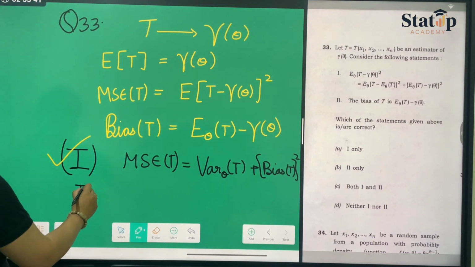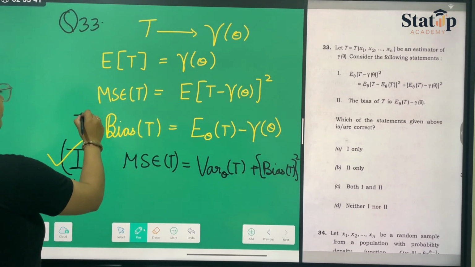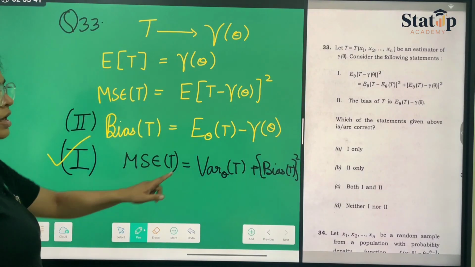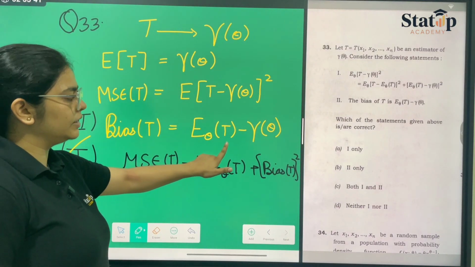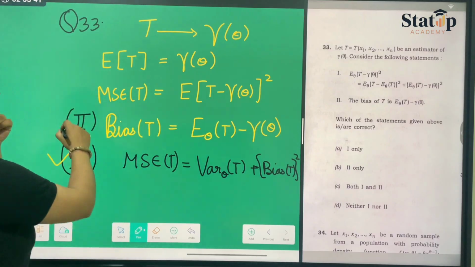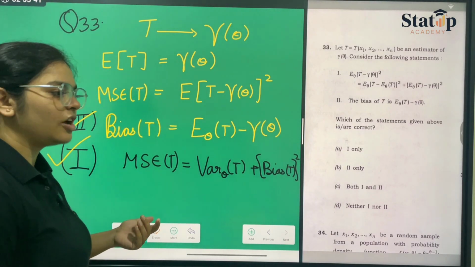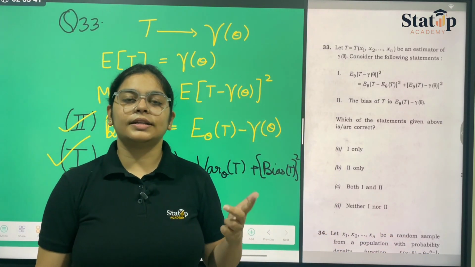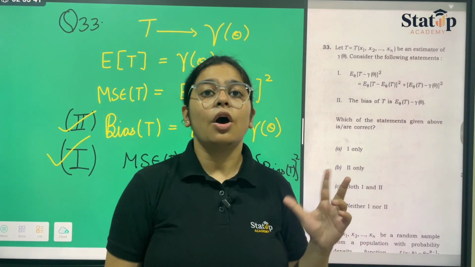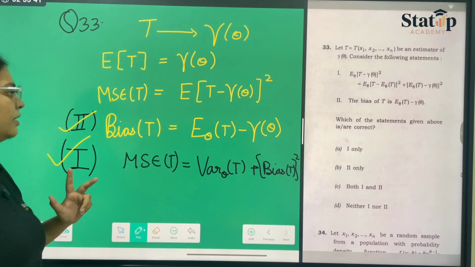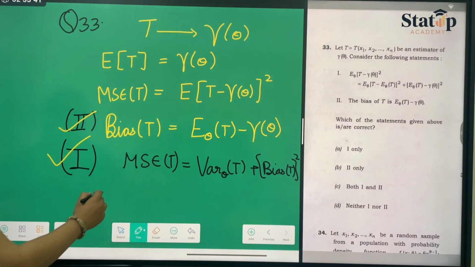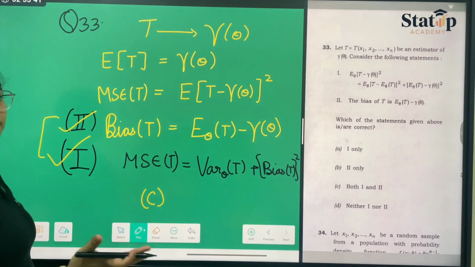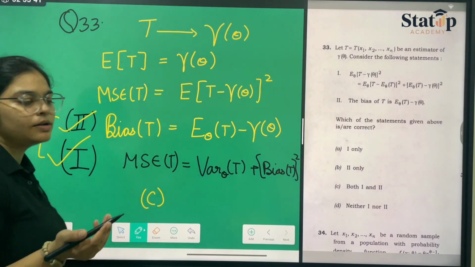Then the second statement gives us the bias of T. Now bias of T, we have already put it here. Let us take this as the second statement. So bias of T is expectation over theta of T minus gamma theta, and hence our statement 2 is also correct. This is just the formula for our mean square error, variance and bias, the relationship between these three terms of an estimator. So hence we can say that both of these are correct, and hence our option number C, which states that both 1 and 2 are correct, is the correct option for question number 33.